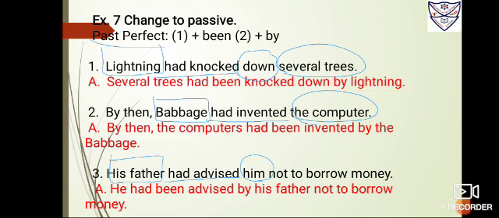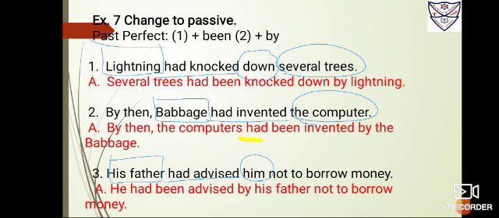Number 2, by then Babbage had invented the computer. So Babbage is the subject, so put a box. Had invented is the verb, underline it. The computer is the object, circle it. Now by then shows the time. So you can put it at the last also, you can put it at the beginning also, as they have done. Okay, then bring the computer ahead.